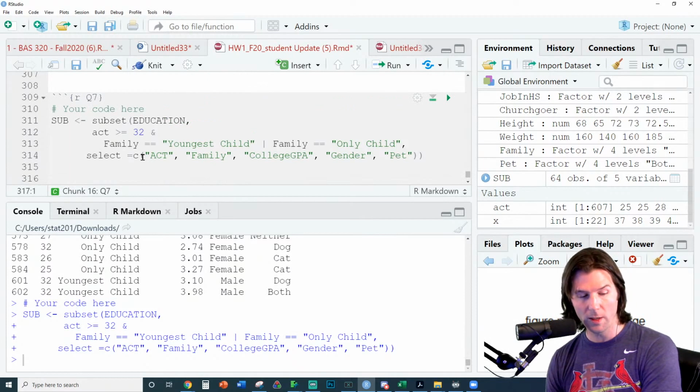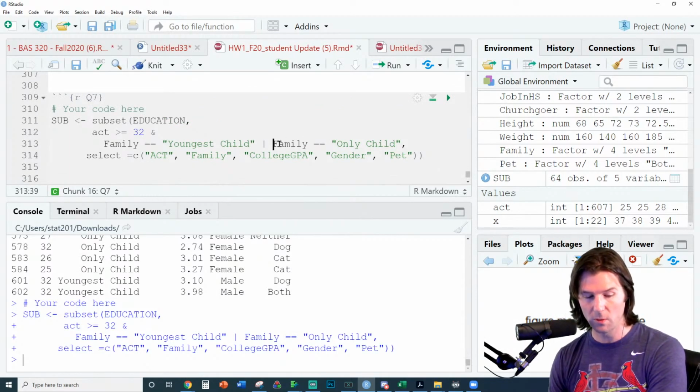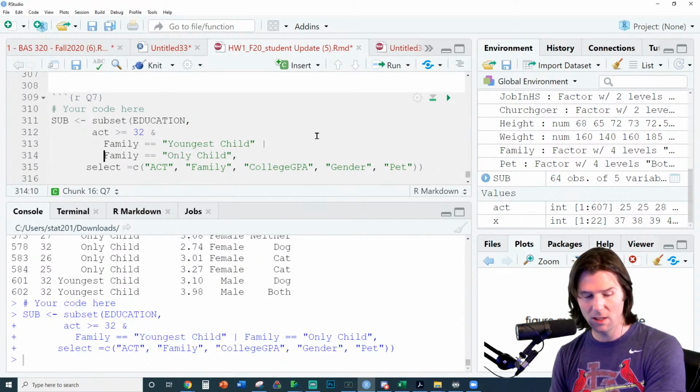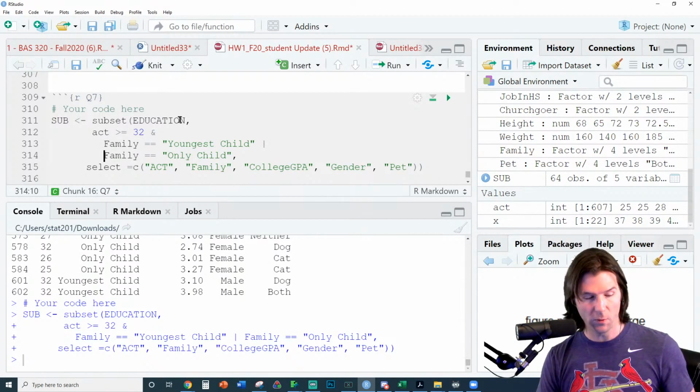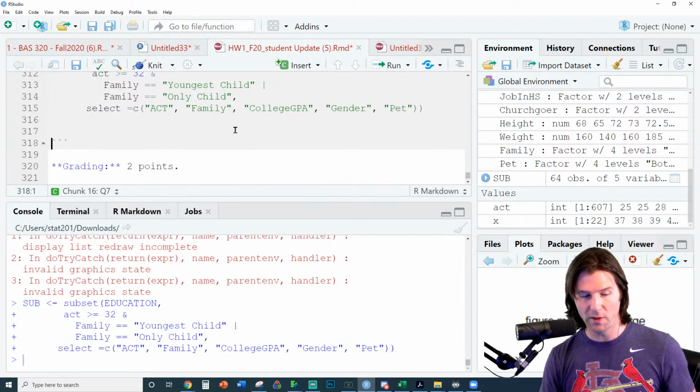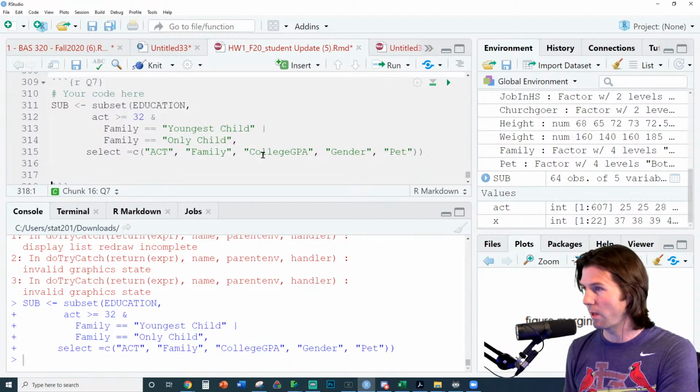So if you notice right here, the way we've coded this, I think this is very important to do. I think you can go right here and do that. Yeah, that should work the same. The sub is 64.5. Let's take a look. 64.5. And you can separate all your conditions right here. Someone either has an ACT score of at least 32, and they are a youngest child, or they are an only child.